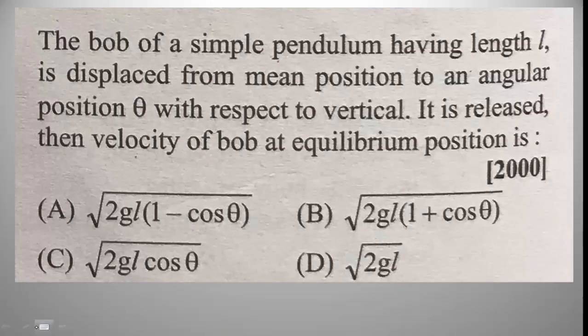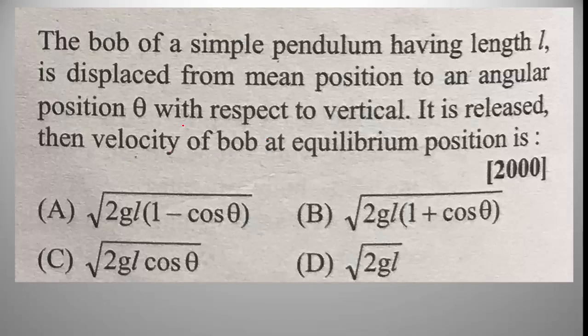The next problem is the bob of a simple pendulum. The bob of a simple pendulum having length L is displaced from the mean position to an angular position theta with respect to the vertical. It is released, then find the velocity of the bob at the equilibrium position.